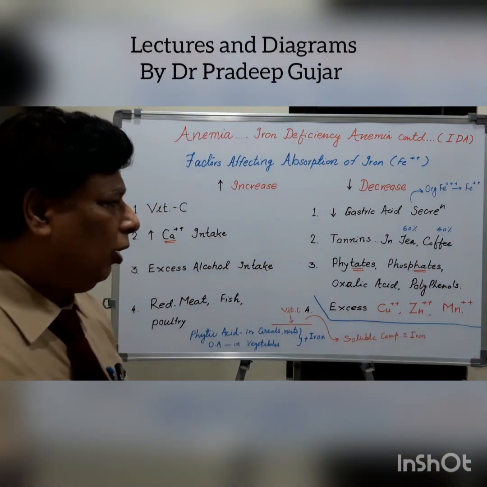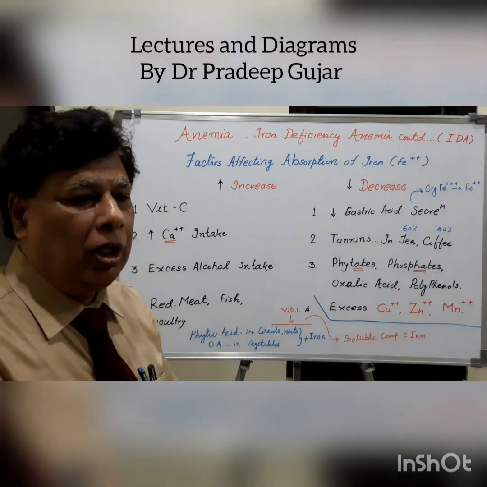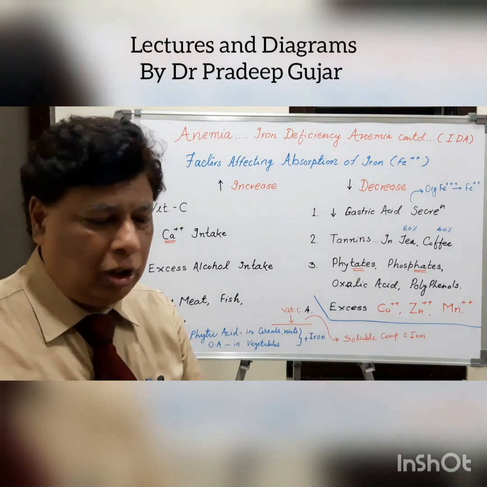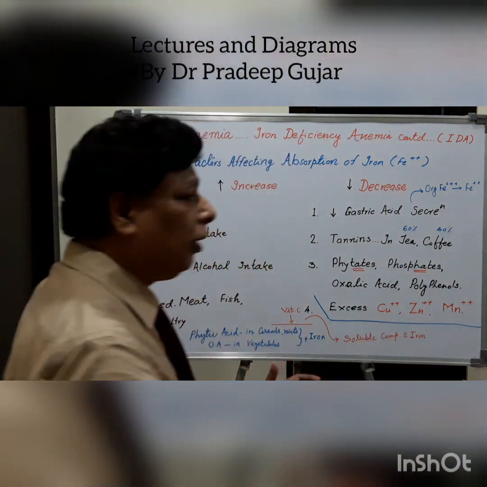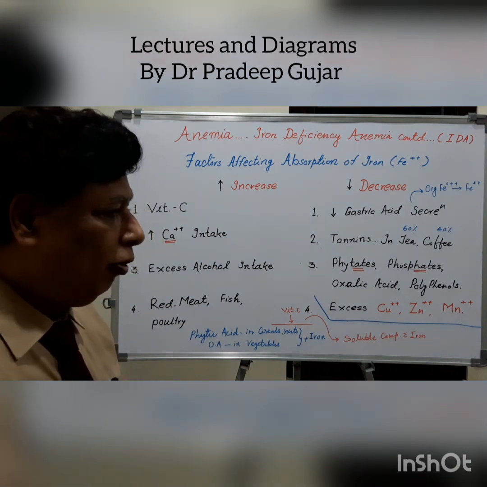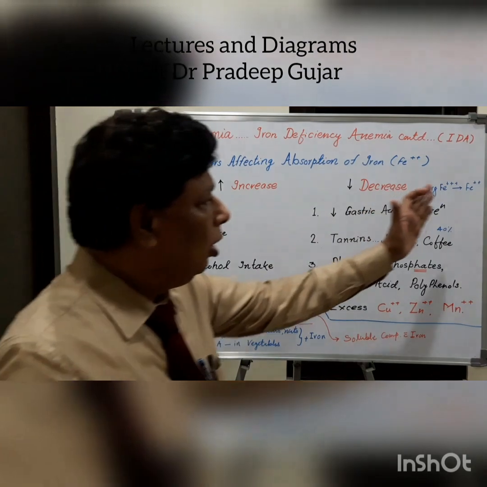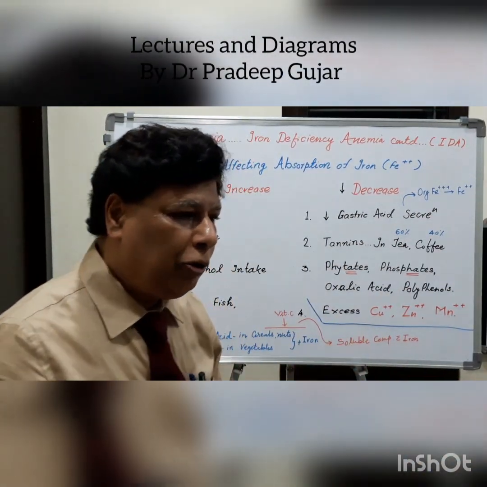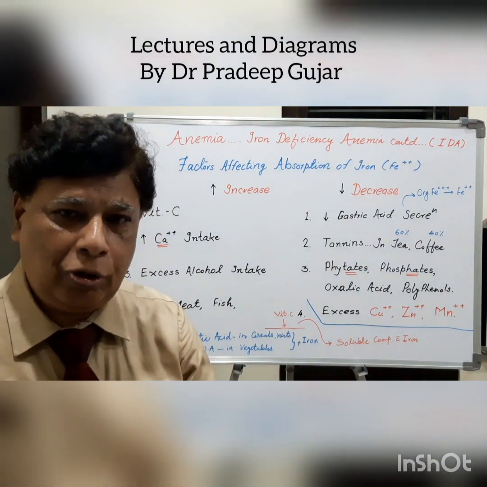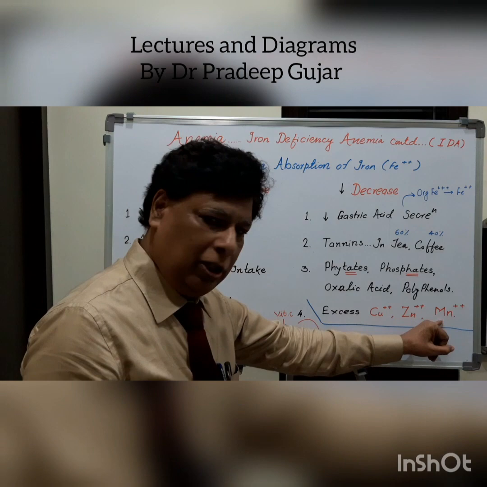So chemically, when they are absorbed into the mucous membrane, they compete with each other. If copper, zinc and manganese are more in number, definitely there will be an inhibition of the absorption of the iron. This is called competitive inhibition of the absorption of the iron if excess of copper, zinc or manganese is available.